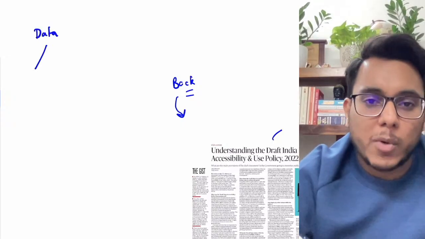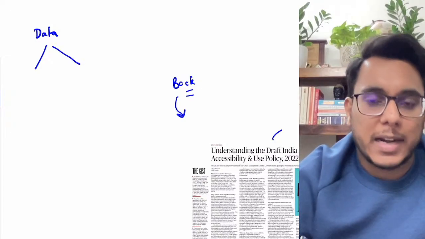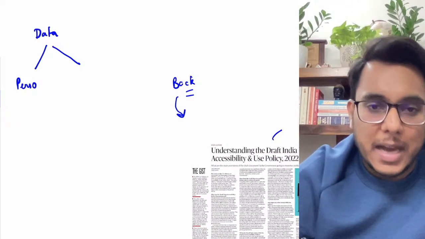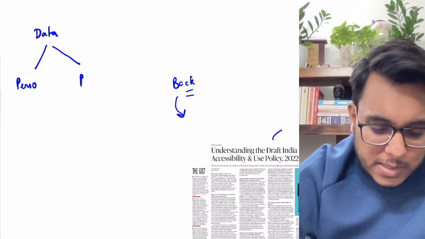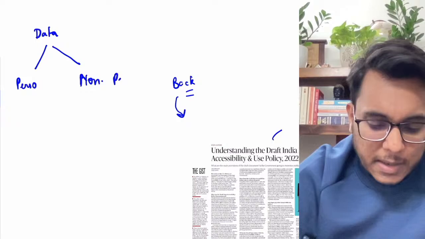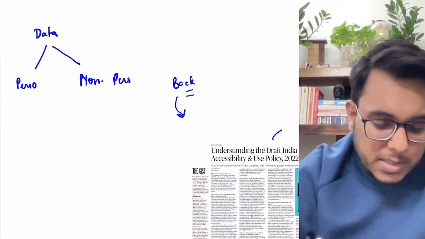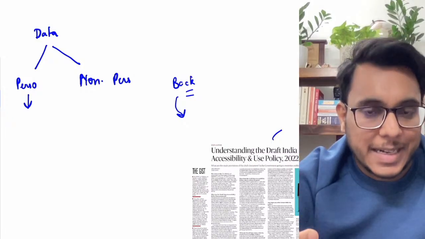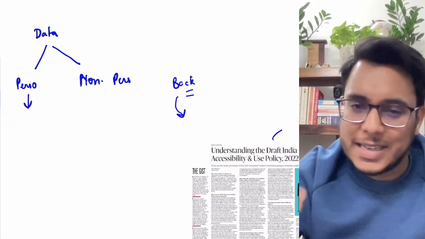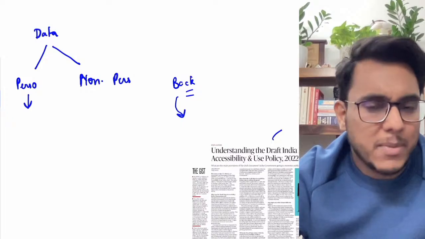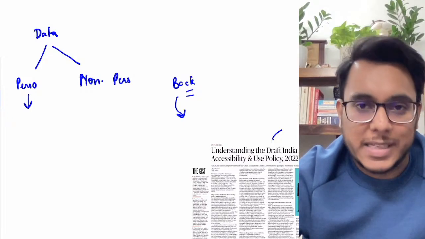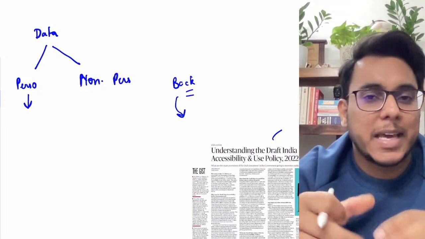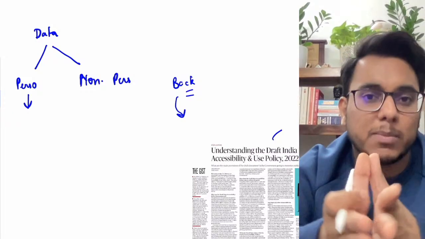Now, guys, when we talk about data, there could be two types of data. There could be personal data, and then there could be non-personal data. First of all, what is personal data? Personal data belongs to a particular person's identity. For example, let's say I am using a social media website, Instagram. There my profile is there, some of my details are there, my photographs are there. All this is my personal data.